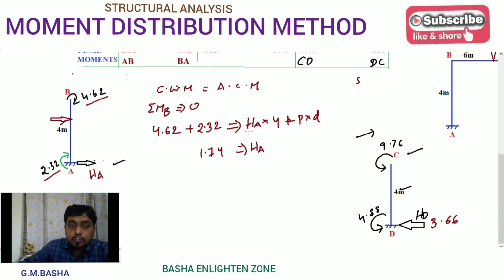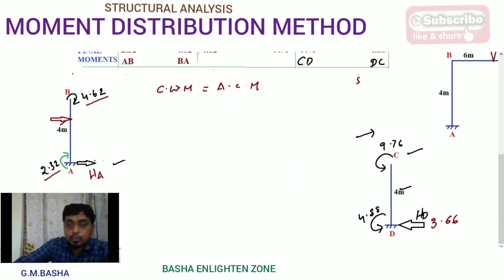Then if you simplify, you will get the HA value directly. So always remember the general procedure. In the same way, you can solve this HD. If you solve in the format of the general procedure, you won't get any confusion for these forces, whether they act towards the right or towards the left.